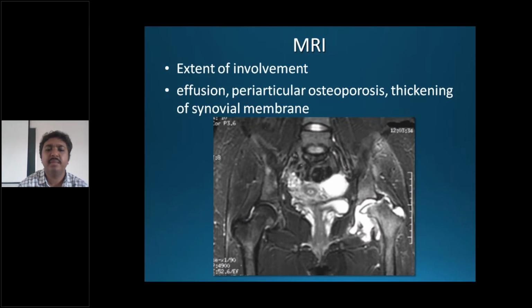So here you can see an MRI where you have synovial fluid in the left side. There is right side on your image, but that is the left side of the patient. So you have hyperintensity. In T2-weighted images, all fluids and all water are shown as bright white color. You can see urine in the urinary bladder is white, and the edema and synovial fluid and exudates are white around the hip joint.